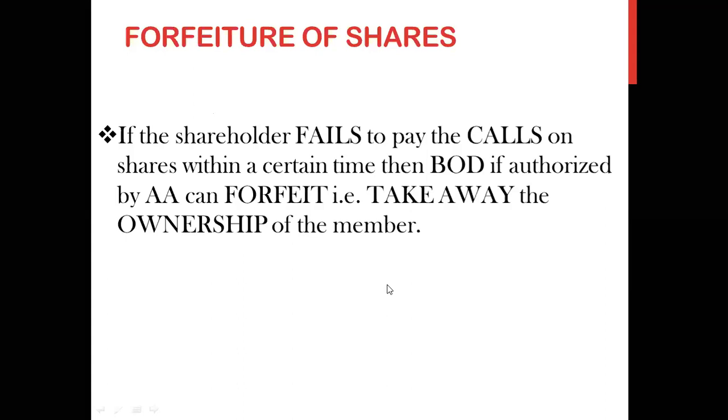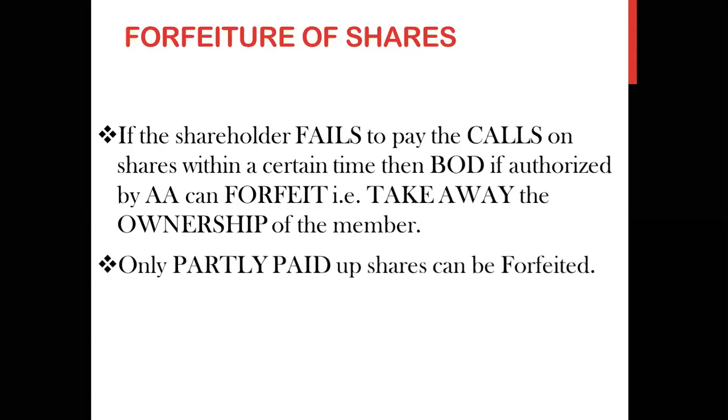So in spite of giving time, in spite of calling, in spite of sending the notice, the shareholder is not paying the calls, the remaining installment on the shares. So the company can take a decision, the board of directors can decide to take away his ownership and cancel the membership from the company. Only partly paid up shares can be forfeited. Correct, na? Because he has only paid half part of the shares, half part is remaining. जो half part remaining है उसने आधा ही पैसा भरा है तो ठीक है, आधा पैसा भरना बाकी है. So the company can forfeit only the partly paid up shares of the member.